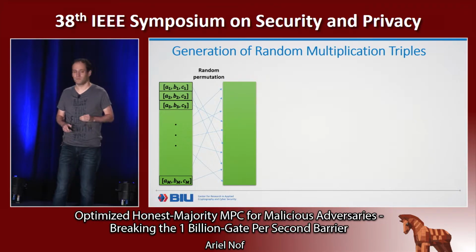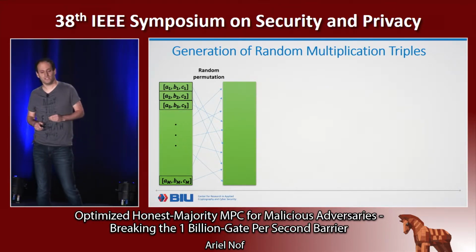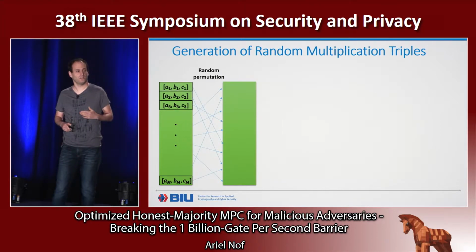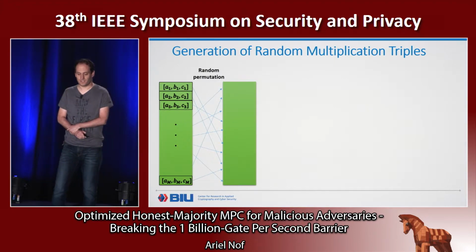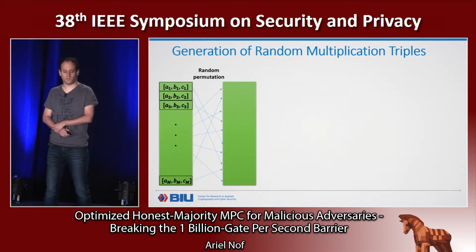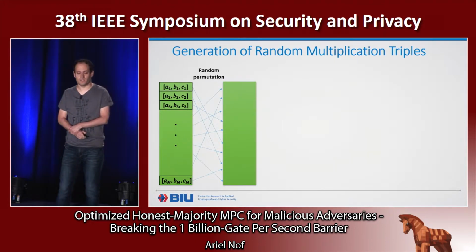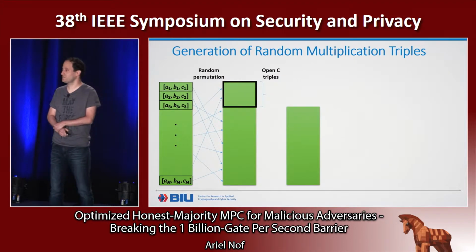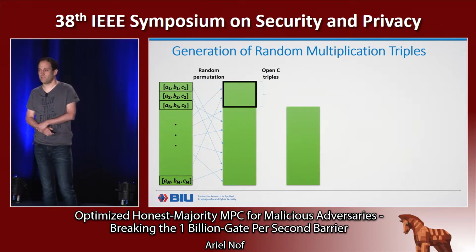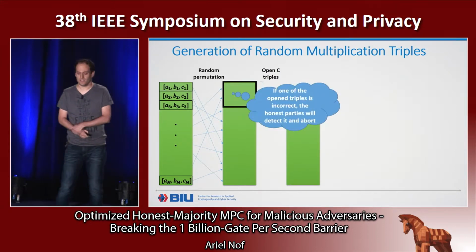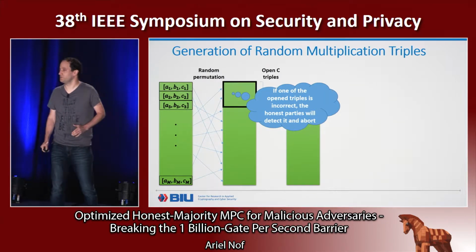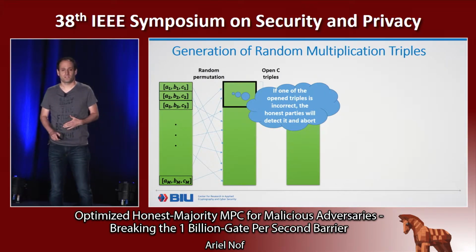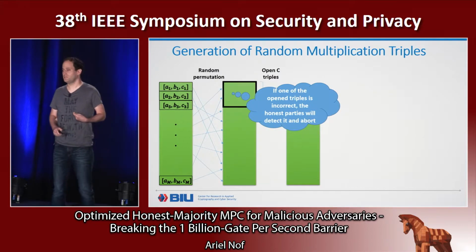And the key here is that the permutation cannot be known to any of the parties before they finish generating all the triples in the previous step. This is key for the security of the protocol to hold. So after we randomly permuted the triples, we open the first C triples in the array. By opening, I mean that the actual values are revealed to the parties. And then, if one of the open triples is incorrect, then the honest parties will detect it and abort the computation. So this is the first test that we have to ensure that the triples are correct.